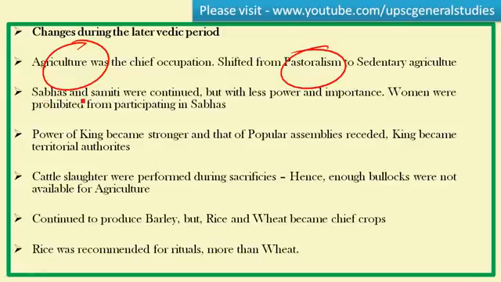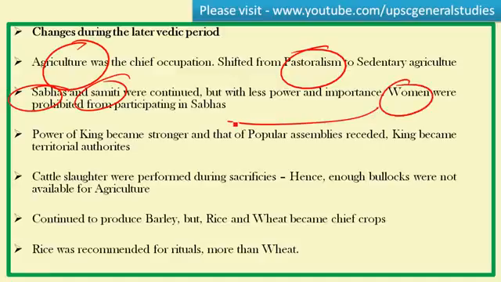The Sabhas and Samitis, Vidatha, which were the main deliberative bodies during the early Vedic period and exerted huge influence on the king's decisions, were sidelined. They were given less power and importance during the later Vedic period, and women, who were permitted during the early Vedic period, were also prohibited from participating in the Sabha. This is important: in the later Vedic period, women lost their importance, and so did Sabhas and Samitis. The power of the king became stronger, and that of the popular assemblies receded. The king gained power at the cost of popular assemblies.